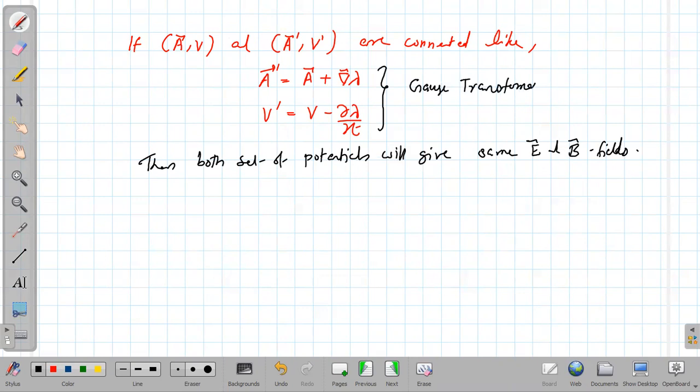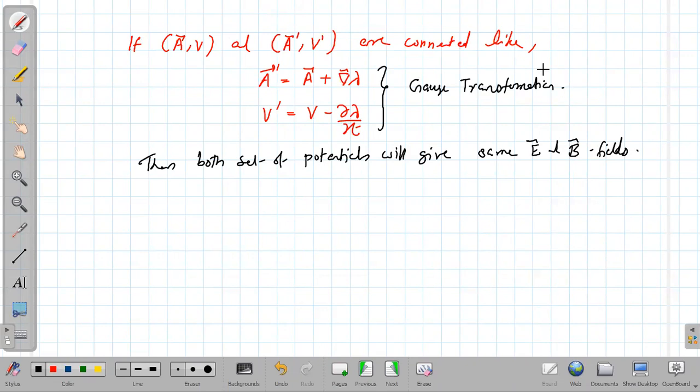So how will you explain gauge transformation? Gauge transformation is transformation of potential from one set to the other without any change in the electric field and magnetic field. So the gauge transformation is trying to find another set of potentials for the same field.